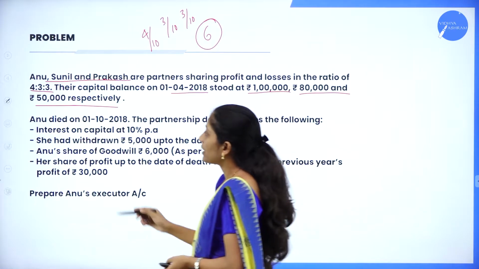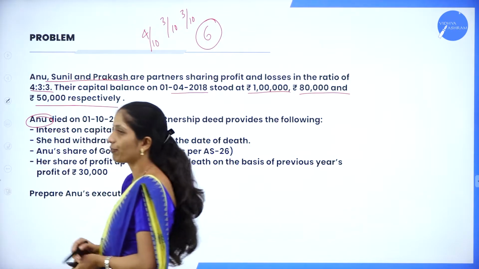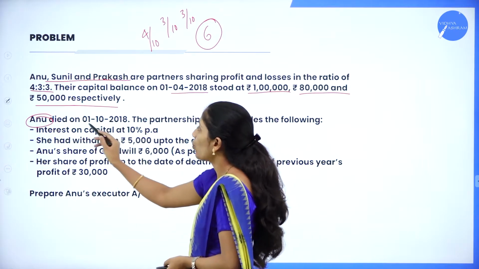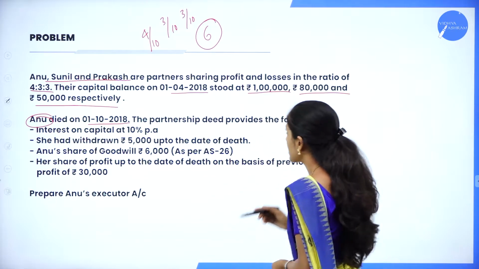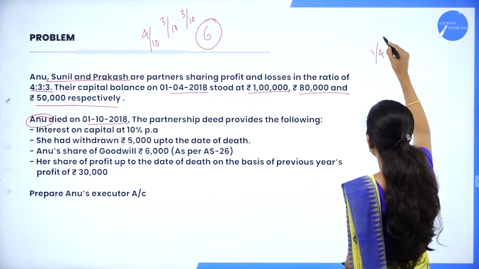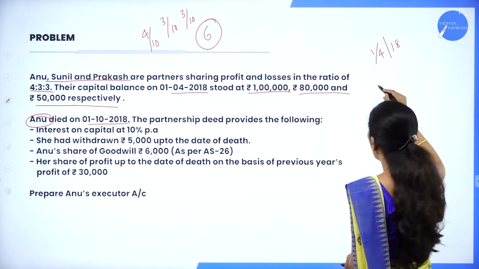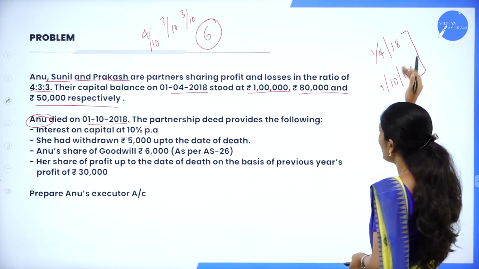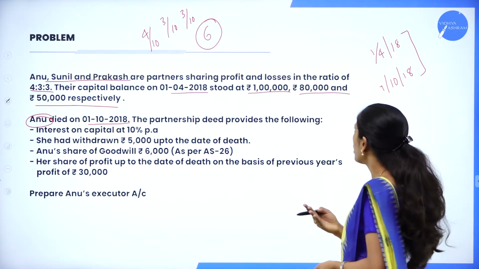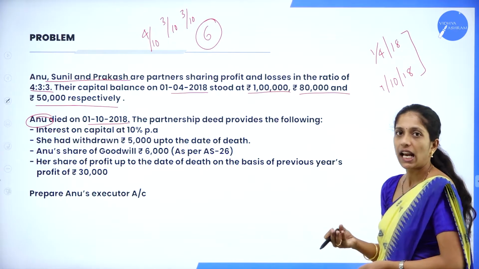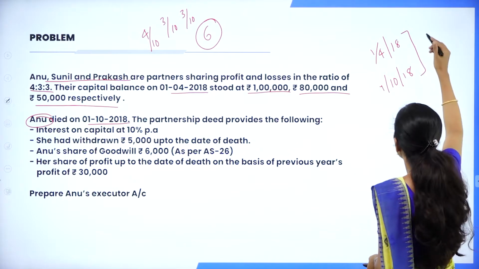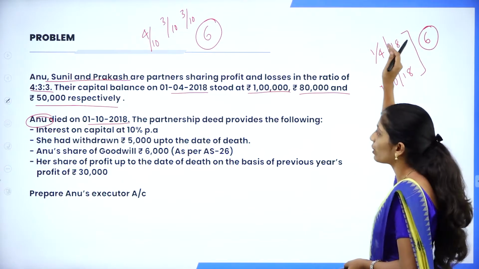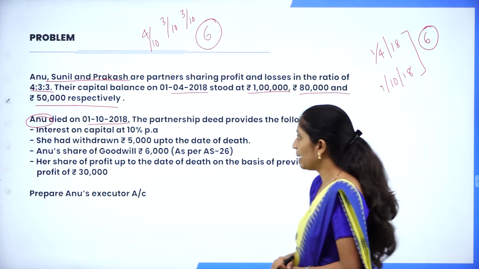Now Anu died. He is a partner of the partnership firm. So Anu died on 1/10/2018. In the sense, from 1/4/2018 till 1/10/2018, only this much period he was there in the business. That is 4, 5, 6, 7, 8, 9. So how many months? 6 months. So he was there only for 6 months in the business.